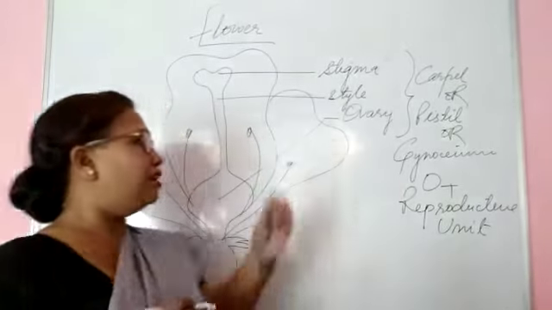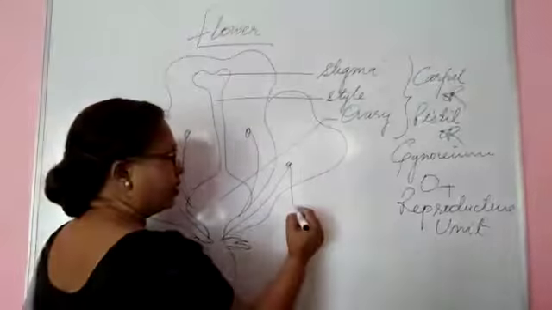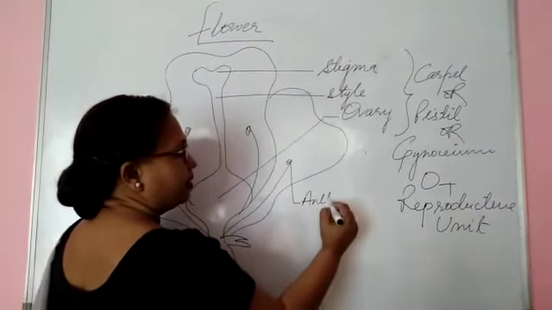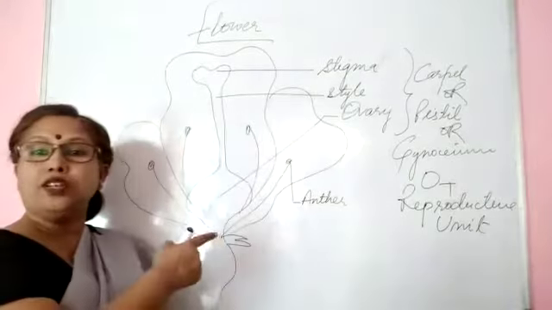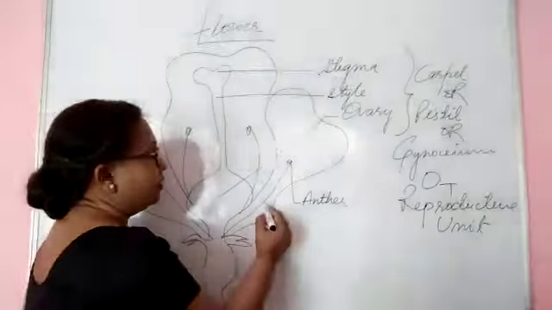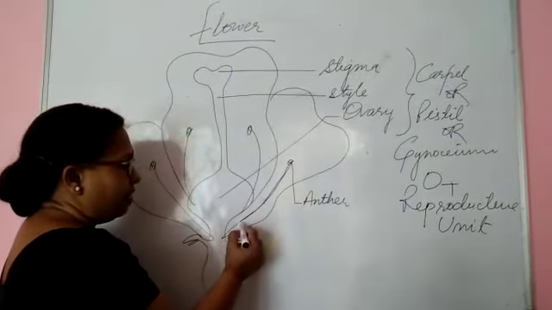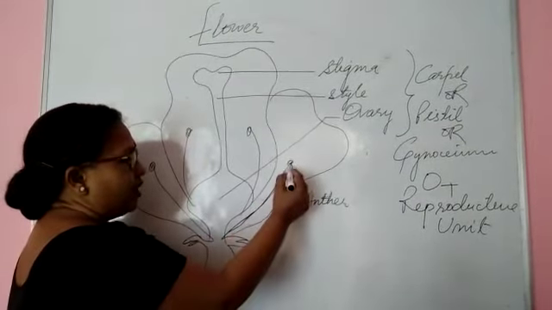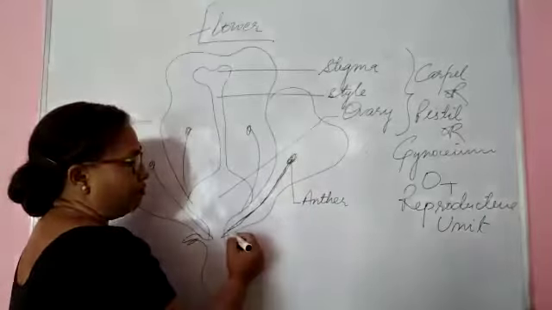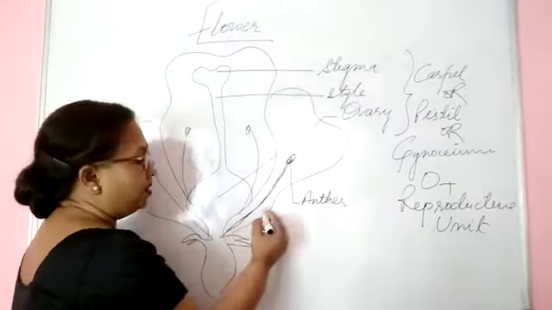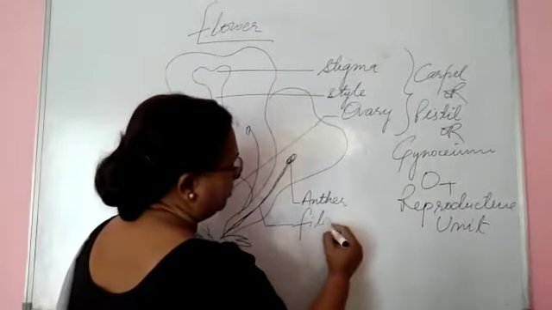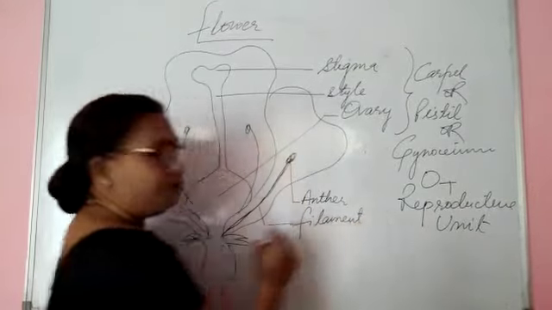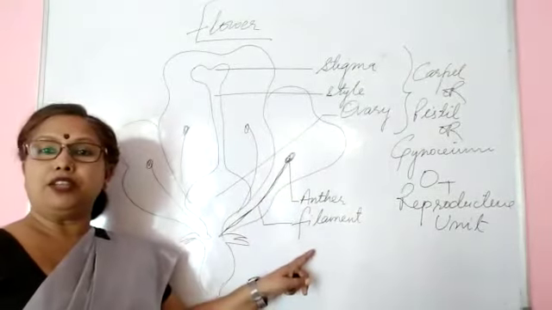Now see the other one. This is the anther. And you see this is the filament which attaches the anther to the flower part. This is the filament.